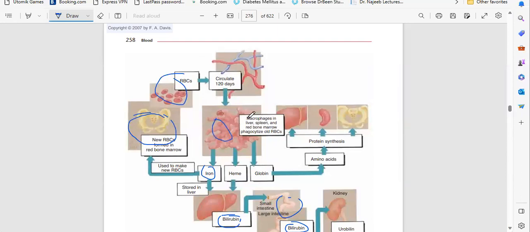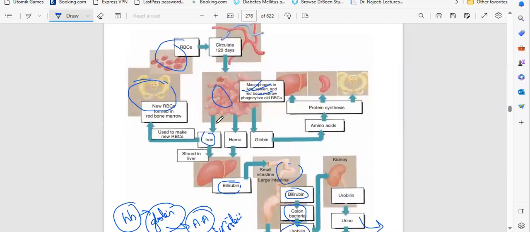The macrophages stored in the liver, spleen, and red bone marrow will eat this RBC. The RBC is destroyed, and iron comes out from the macrophages, along with heme and globin. Globin is utilized again, iron is also utilized and stored in the liver. But heme is converted by the liver into bilirubin, and again